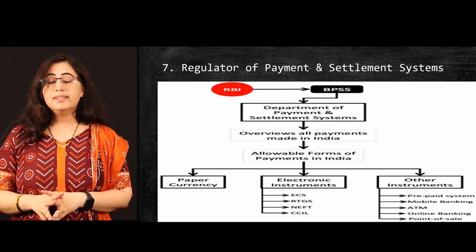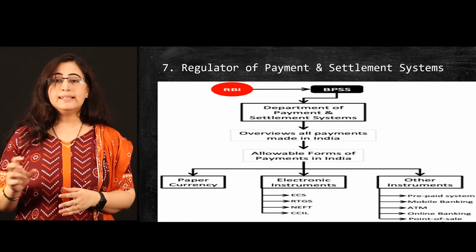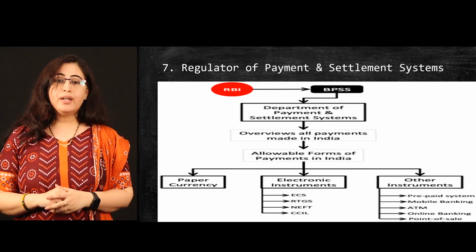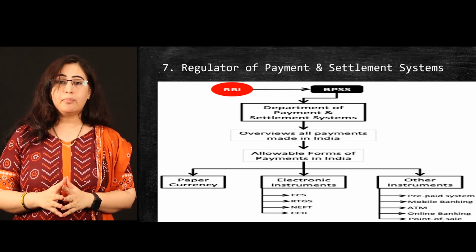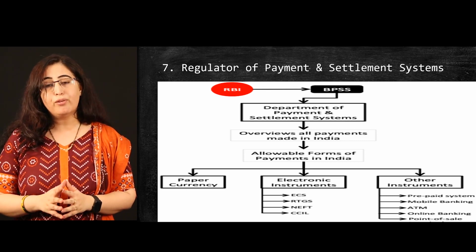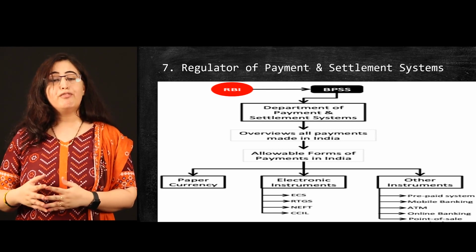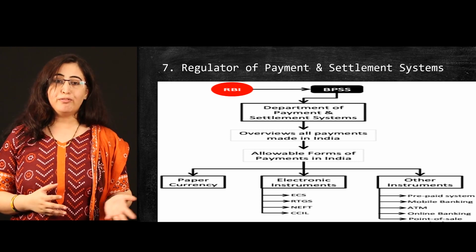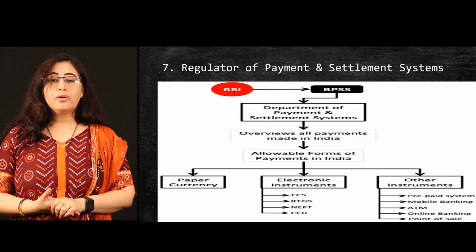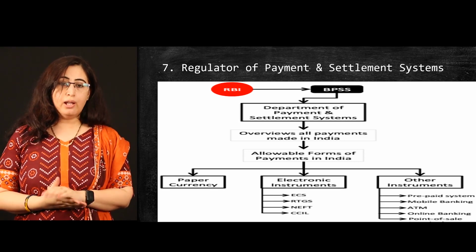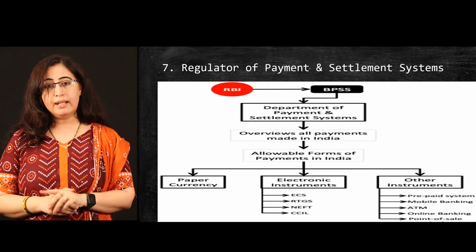Now there is a difference between RBI and the Government of India regarding the payment and settlement system. The Government of India wants the payment and settlement system to be detached from the RBI and a separate authority made for this, whereas RBI is in favor of remaining the regulator of the payment and settlement system like before. Now the turf war is at a high pitch. We don't know what is going to happen in the future, but till now RBI is the regulator of the payment and settlement system in India.